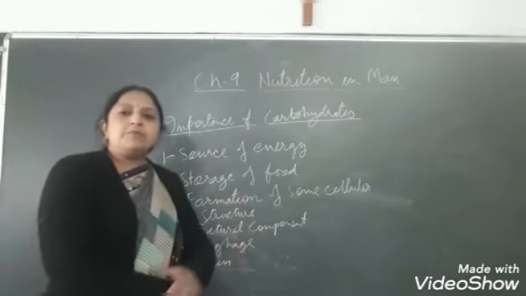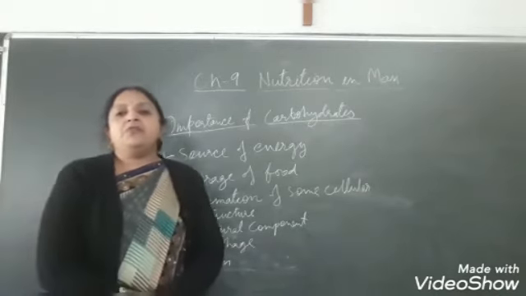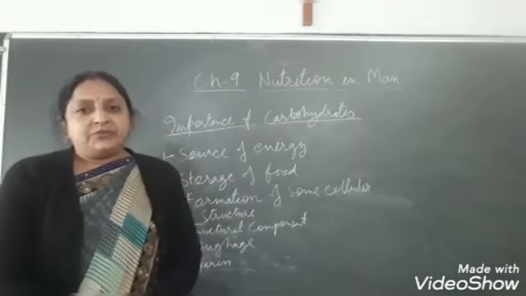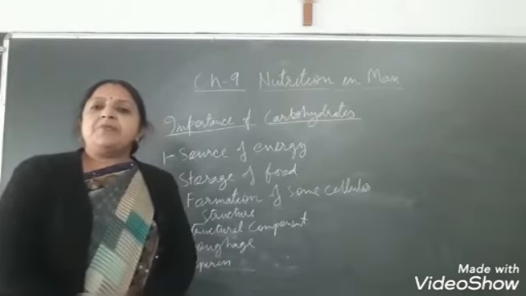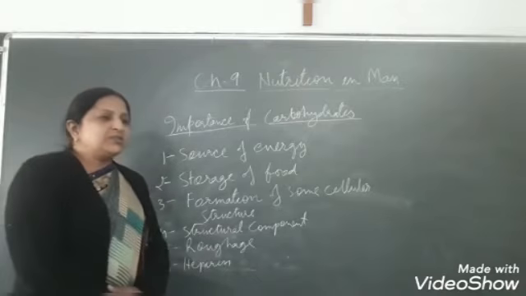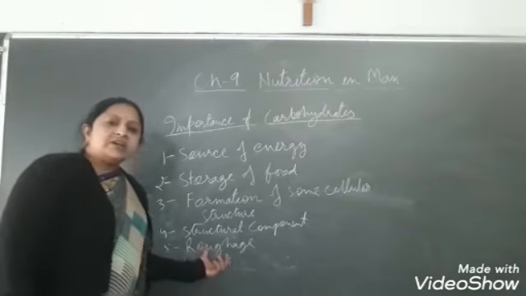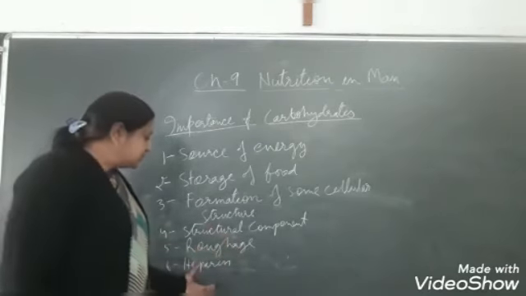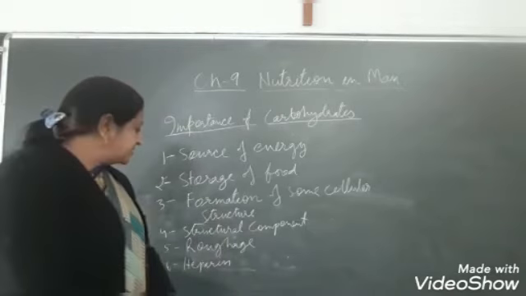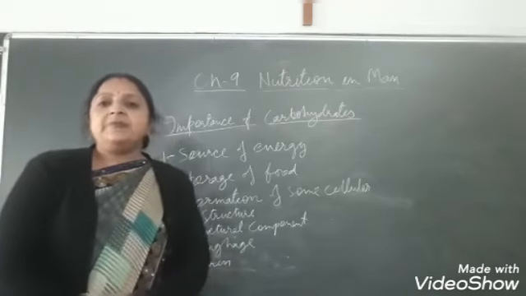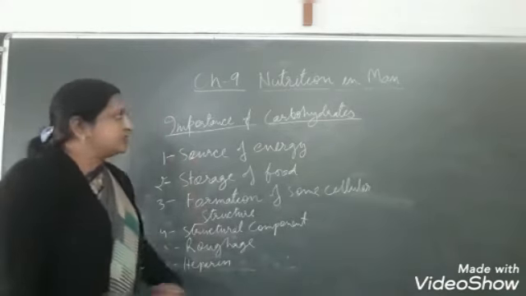Next is the structural component. Ribose and deoxyribose are the structural components of RNA and DNA respectively, and they are forms of carbohydrates. Next is the roughage. Cellulose is a fibrous carbohydrate and it helps in cleaning the alimentary canal. Next is heparin. Heparin is present in our blood and it is a very good anticoagulant. It prevents the clotting of blood in blood vessels. So these are some importance of carbohydrates.